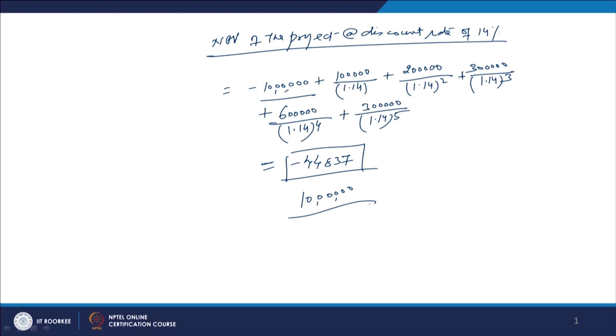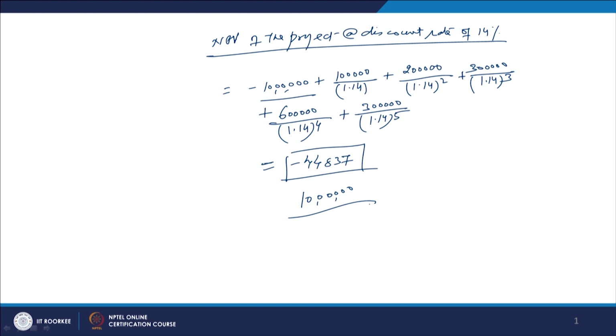So, the project is not worthwhile, or at least you can say that the return from the project is not 14%, it is lesser than that. So, we will have to compare it with the cost of capital. If the cost of capital is 14%, we want a minimum return of 14%, so that our NPV is 0. We do not want to incur any kind of loss.